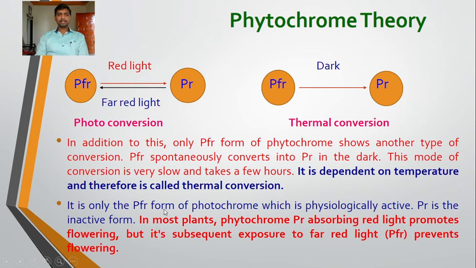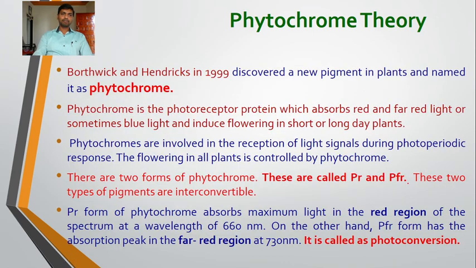It is only the PFR form of the phytochrome which is physiologically active. The PR is the inactive form. In most plants, phytochrome PR absorbing red light promotes flowering, but its subsequent exposure to far red light prevents flowering. So this is the phytochrome theory that was proposed by Borthwick and Hendricks.